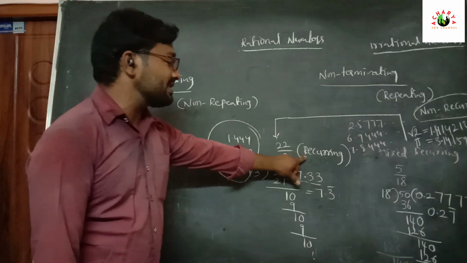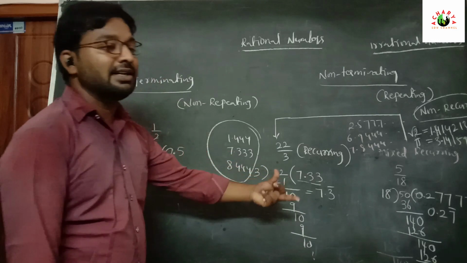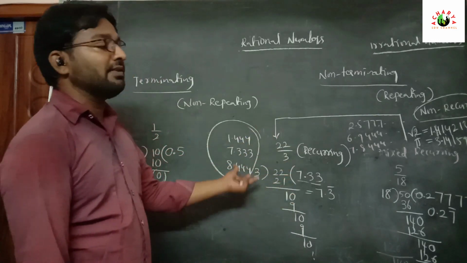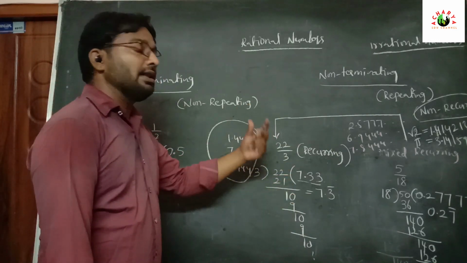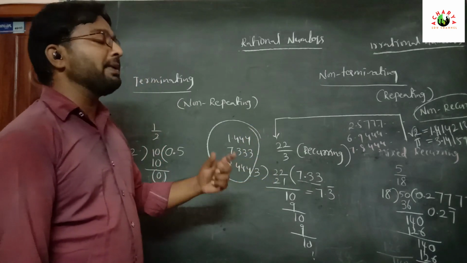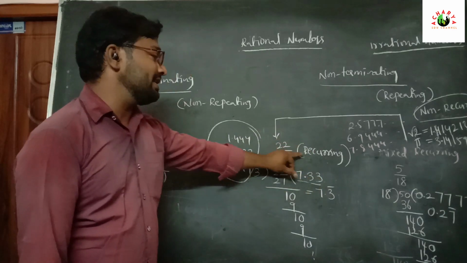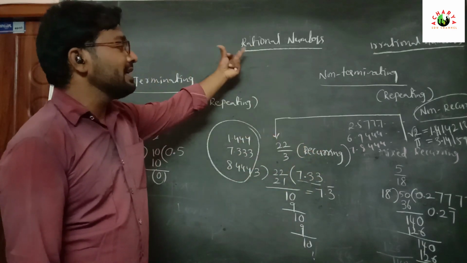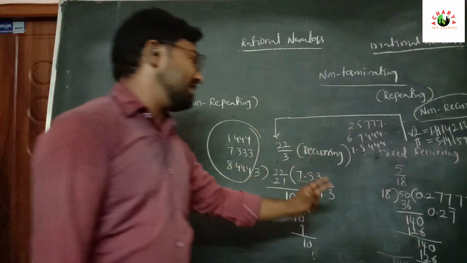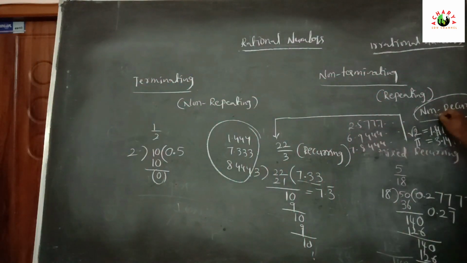And one more case is mixed recurring, where after one or two decimal digits the next digit repeats continuously. These two types are also rational numbers. The last case is non-recurring, where after the decimal no same number repeats. This type of number we call irrational numbers.